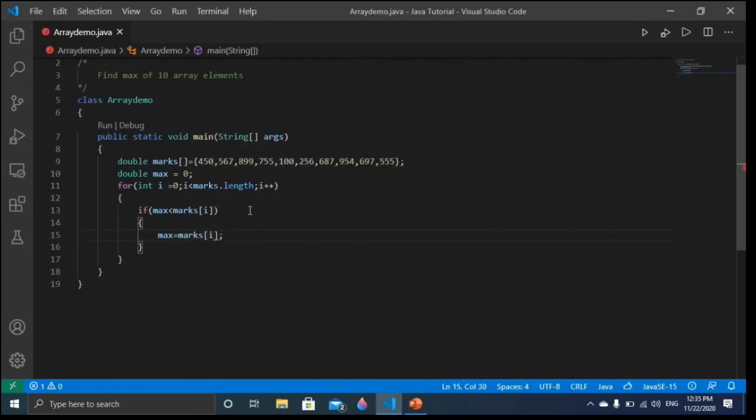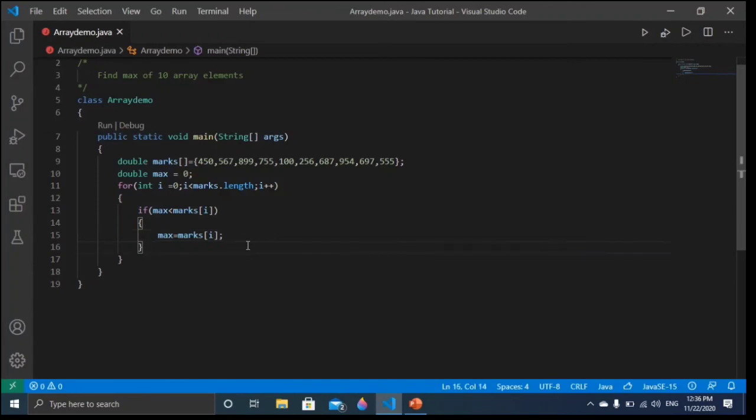So what will happen, friends? Firstly, it will come for checking this one. Max has 0 already, so 0 is less than 450. So what will happen? Max is equal to marks[i], means 450 will be stored in max. Then it will come back again and check. Now max has 450. Is 450 less than this 567? Yes, it's less than. So now max will be 567. So this process will continue. Okay.